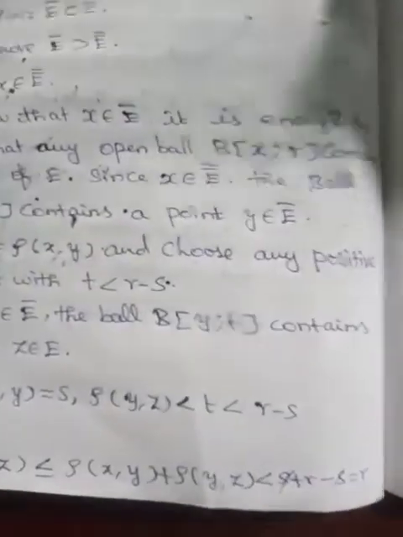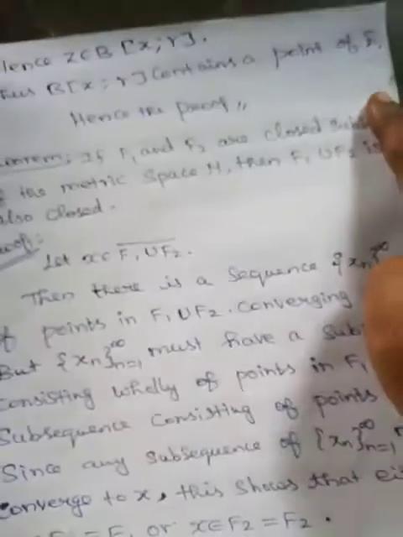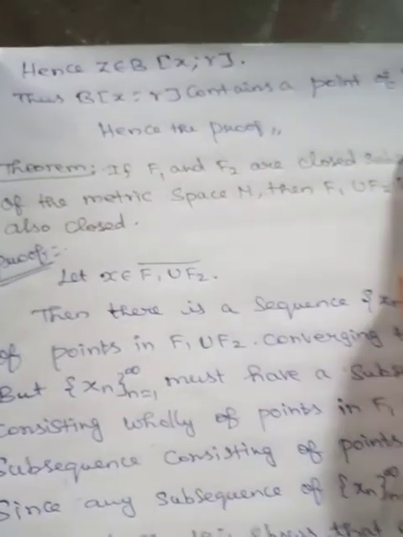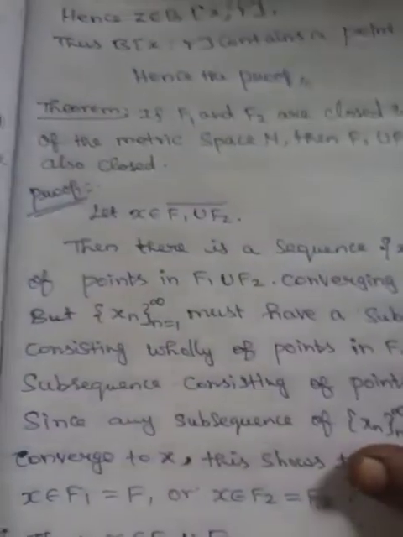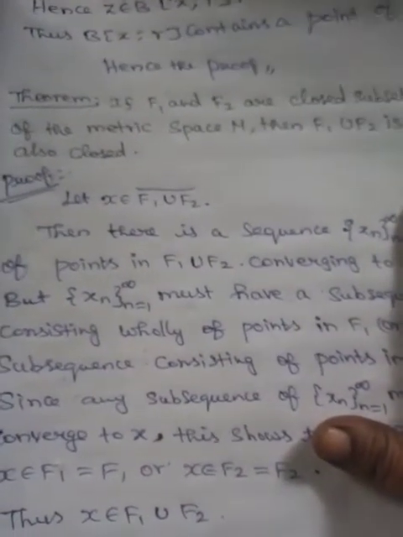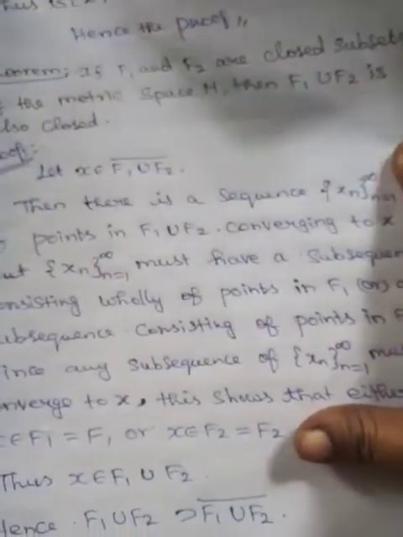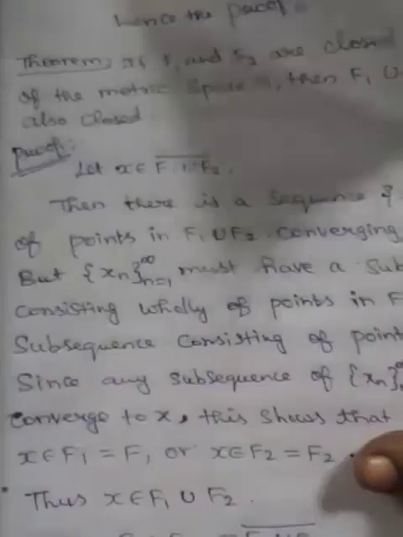s cancels, remaining value is equal to r. Hence z belongs to B of x, r. Thus B of x, r contains a point of E, hence the proof. Next important theorem: if F1 and F2 are closed subsets of the metric space M, then F1 union F2 is also closed.